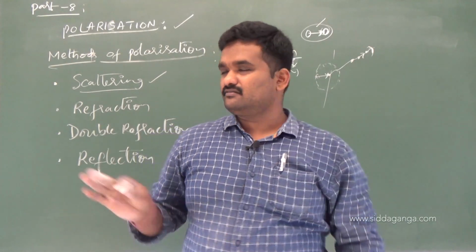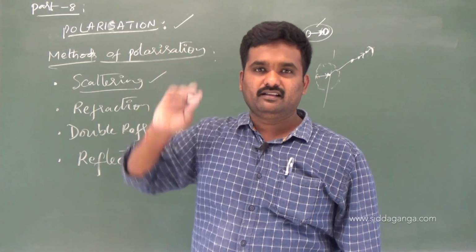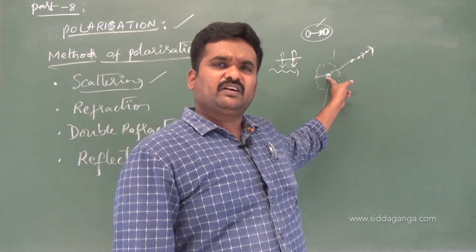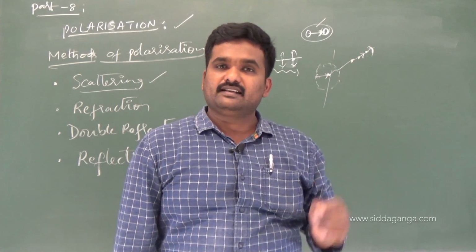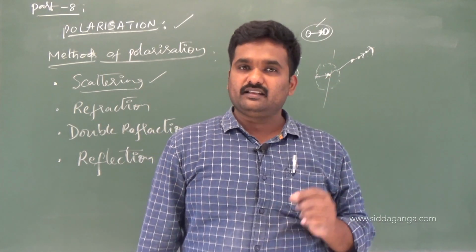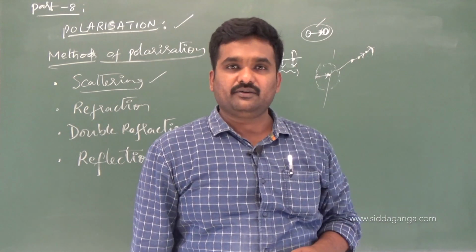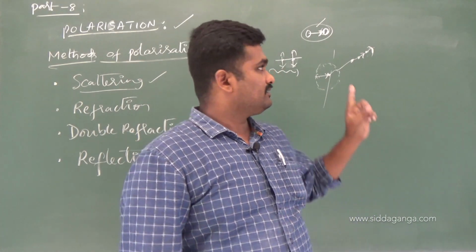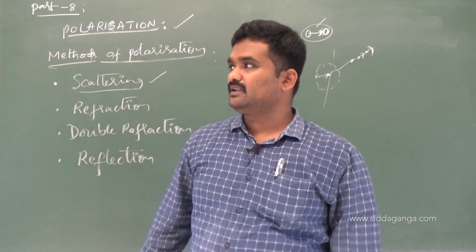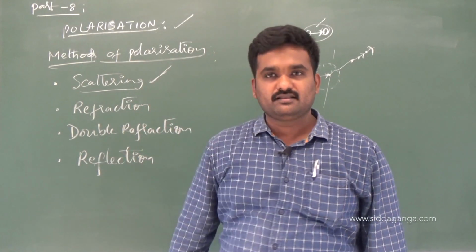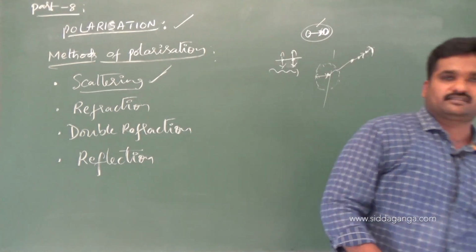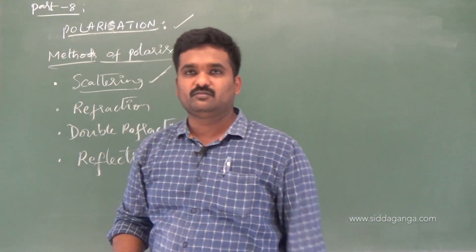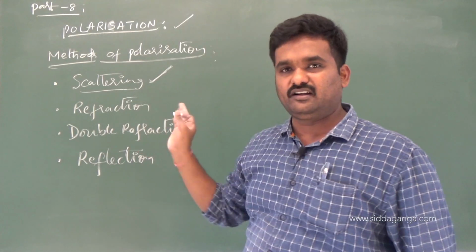There are some characteristics which are beyond our text, not required, you just have an idea. Whenever light interacts with certain particles, such as dust particles or certain material, the light gets scattered because of these particles in its path. Now the scattered light has the vibration of the particles confined to a single plane. Hence that scattered light is said to be polarized light. That is how you can have polarization by the method of scattering. We are not going to discuss it in depth. It is just a definition of what we mean by polarization by scattering. Nothing to bother about, you just have an idea of it. That is beyond our text, not required.